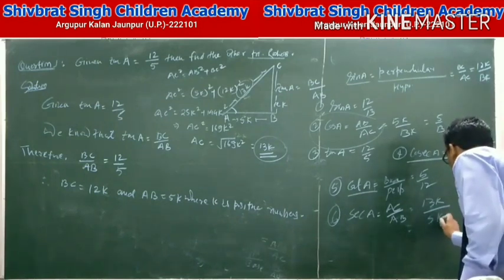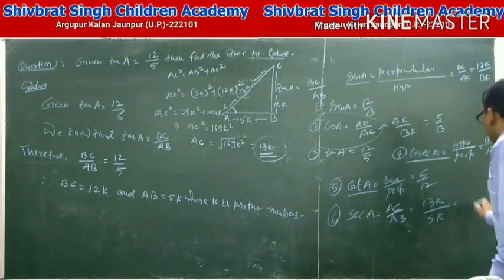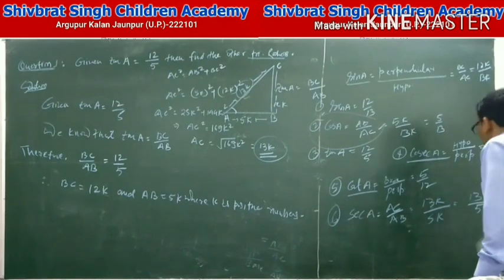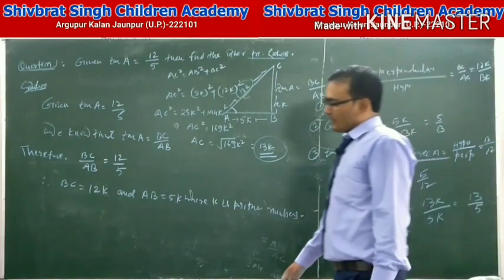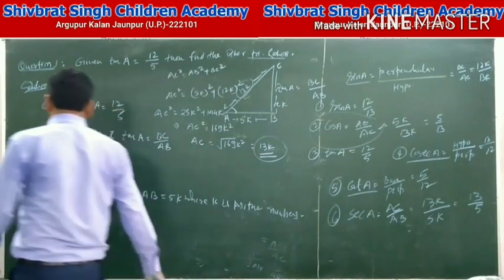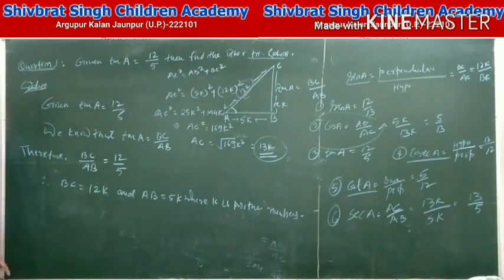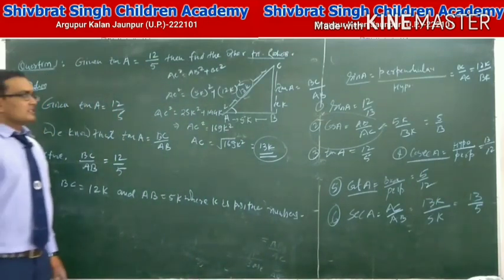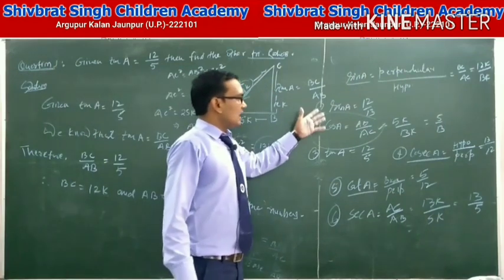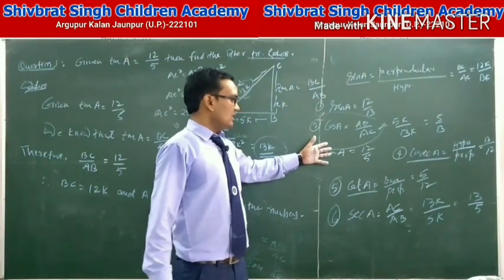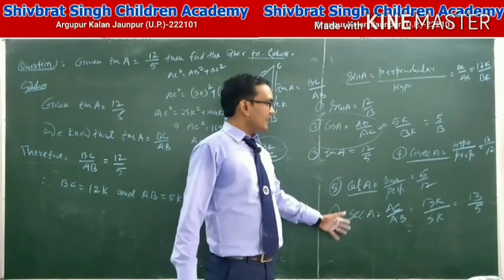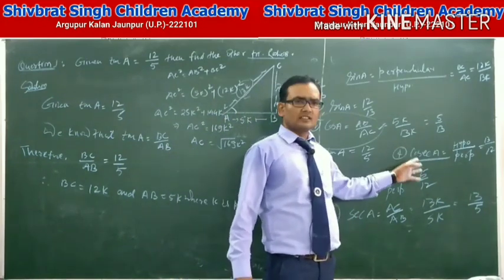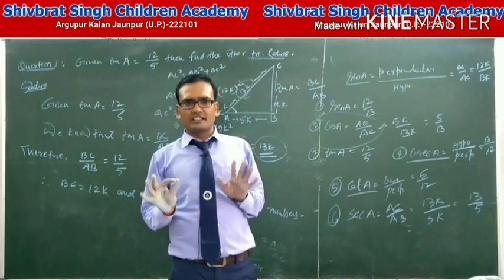AB is 5K. Then sec A equals 13 upon 5. Here we observe the values of sin A, cos A, tan A, cot A, sec A and cosec A. Okay student, do you understand?